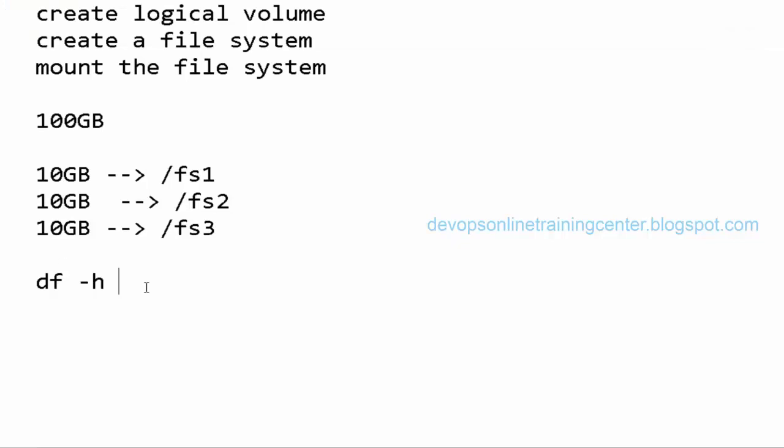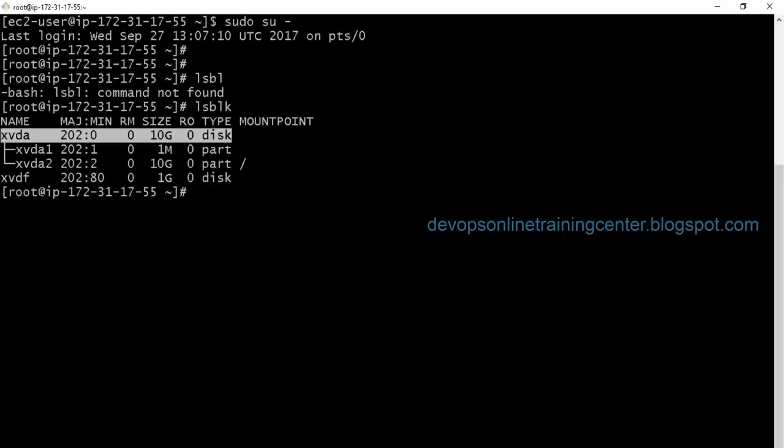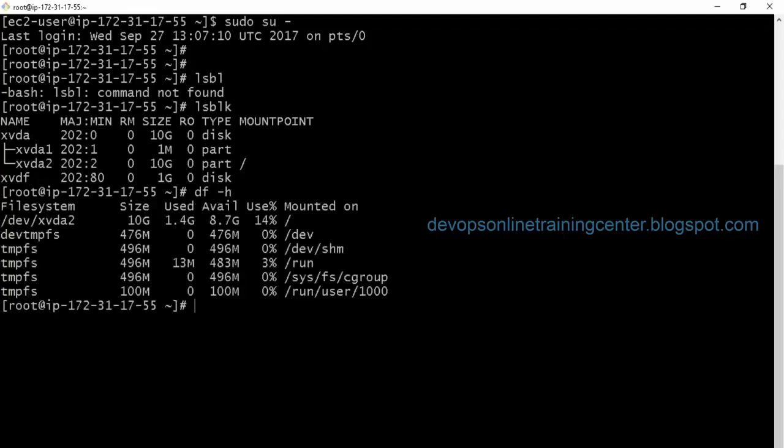Or if there is any existing file system, we can also extend it. So this is the file system we have. It has 10 GB. Now I want to extend this to, let us say, 20 GB. So I need to add a volume of 10 GB, and execute some commands that will extend this file system to 20 GB. Or I can create a new file system, let us say FS1, and it will be shown up here.